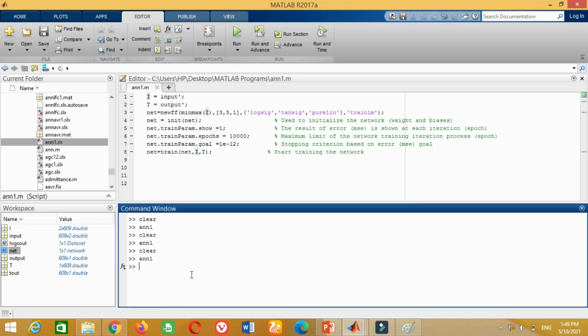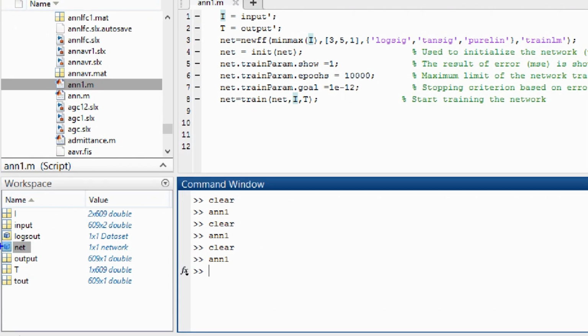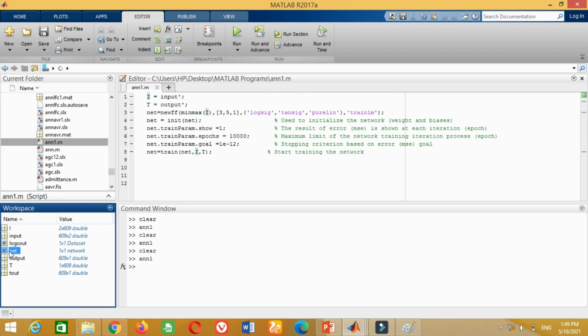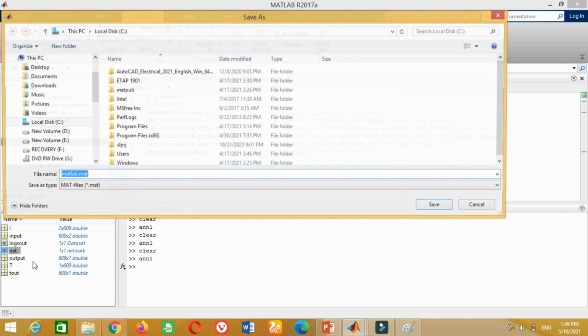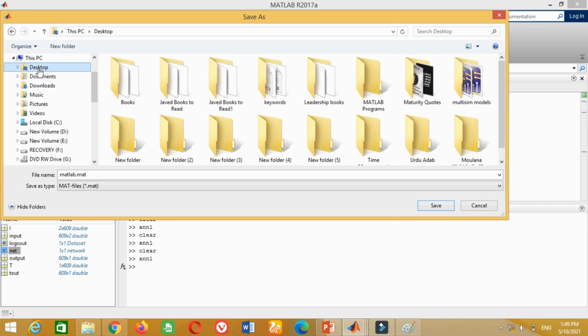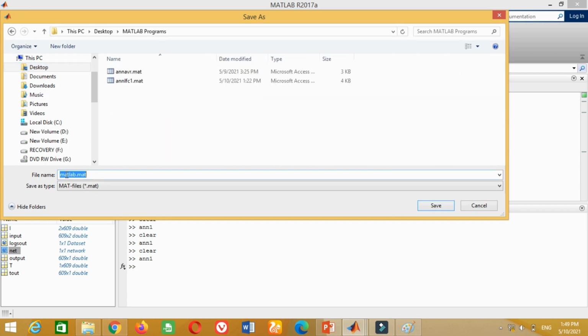Look at the workspace section again. You can see here the net block is available, which is the trained artificial neural network. Now we have to save it. First, we have to save it in any folder for our reference so that whenever we need, we may use it. To save it, just right click on this variable. Click on Save As to save it in any folder of your choice and with any name of your choice.